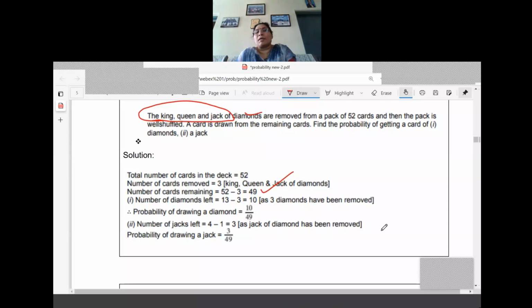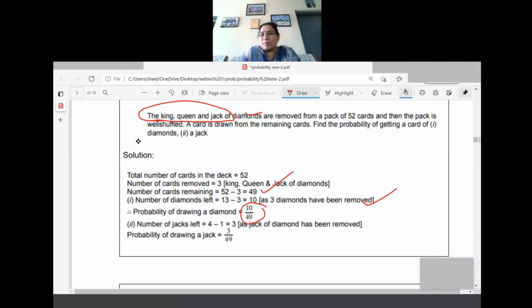So number of diamonds left, how many now? Already three diamonds are removed. So in the group of diamonds also the number is reduced. So how many diamonds left now? 10 only, right? So what is the probability of getting a diamond? Because 10 only are favoring out of 49. So it is 10 by 49, right? Don't forget to reduce from the total and from the diamond set also. You will do 49 cards, but some children don't take care of the diamond group. Diamond also is reduced, so 10 only. So both sides we have to reduce.